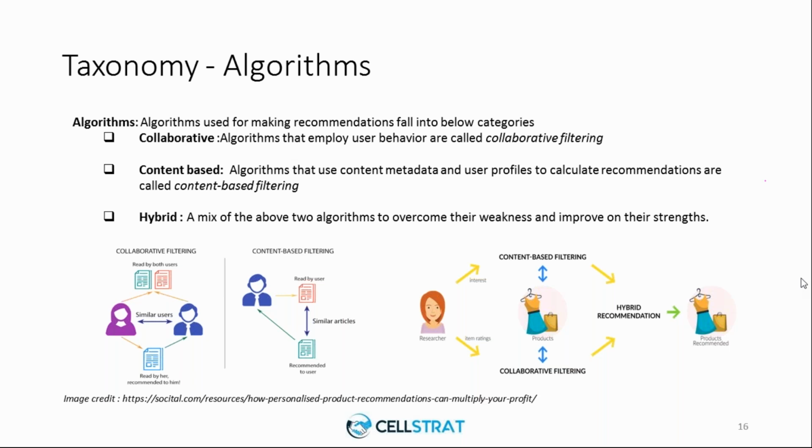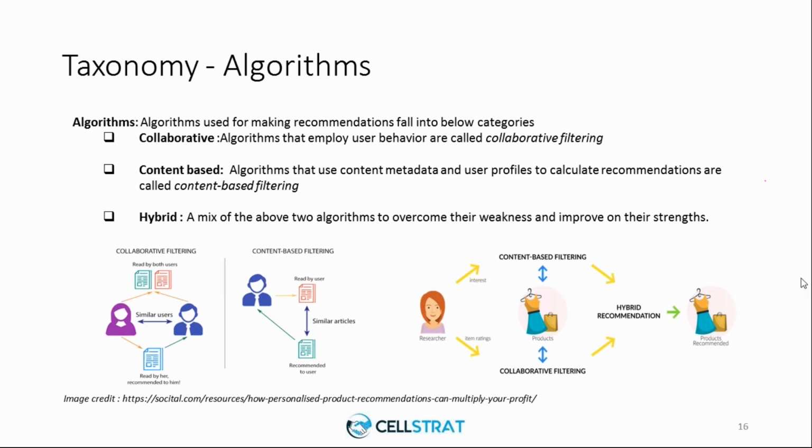Okay, got it. So even in content-based, we are still considering the user's choice, correct? First of all, you are filtering based on certain characteristics of the item, such as articles or any item's characteristics, and again we are seeing whether the user likes it or not.